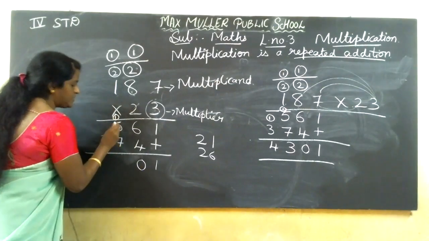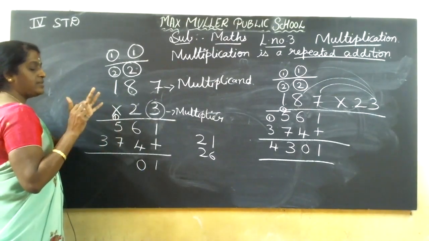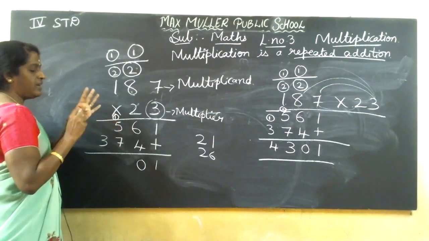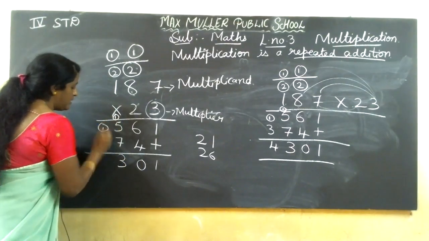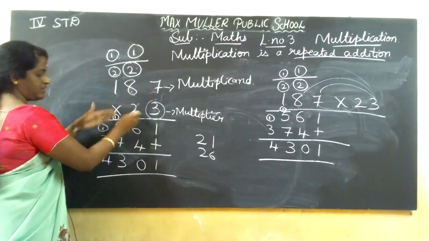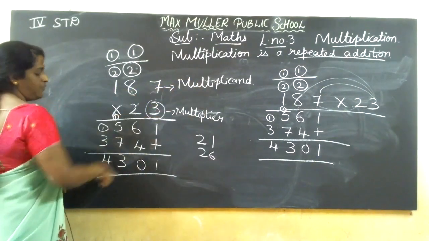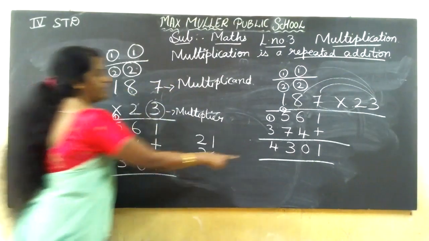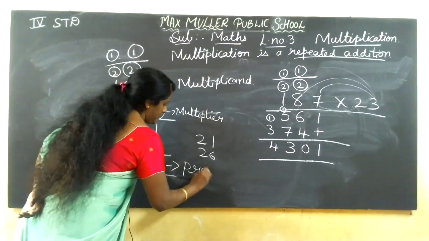Because next step, 6, 5 plus 1, 6, 6 plus 7, 6 after 7, 8, 9, 10, 11, 12, 13. 3, 1 carry, 4. So if you copy the question like this also, we get the same answer. If you copy straight also, we'll get 4,301. So this is the product.